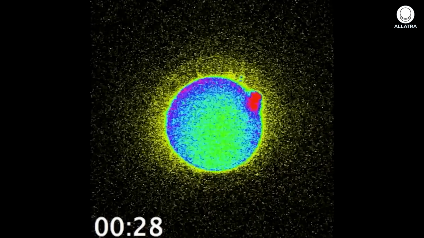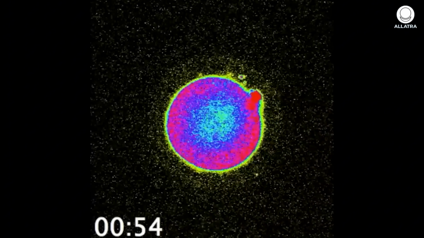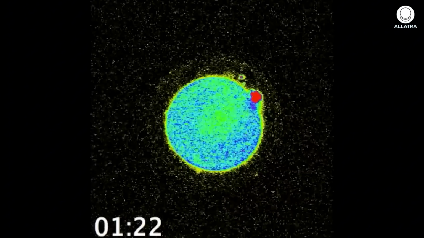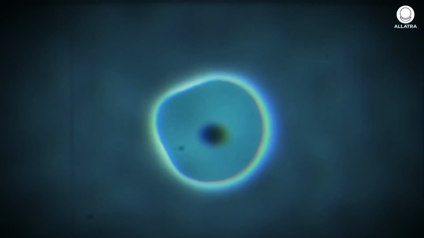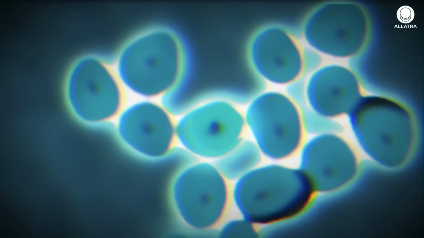This contact triggers a cascade of biochemical reactions, including the release of billions of zinc ions. This impulse acts like a start button that activates the egg and initiates the very process from which the future embryo begins to develop. We rarely think of ourselves as electrical systems, yet that's exactly how our bodies function.